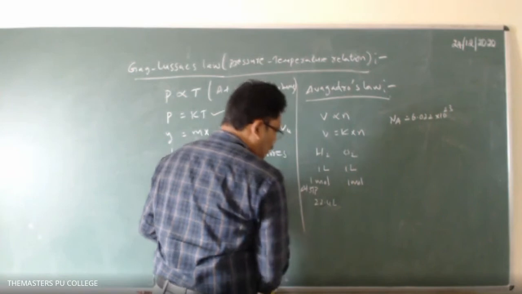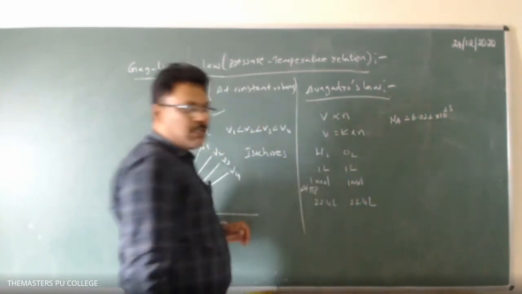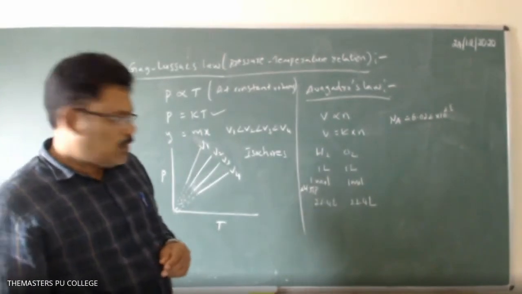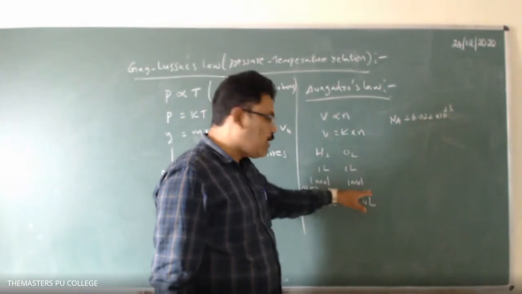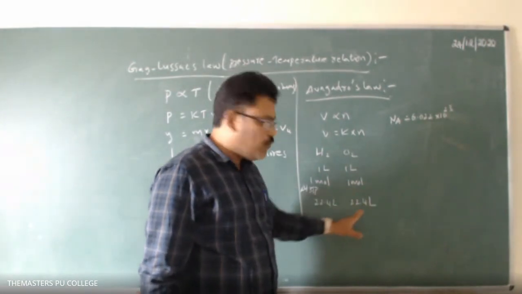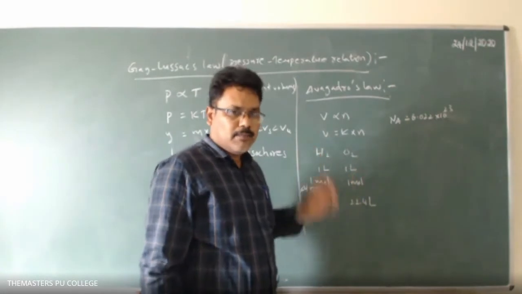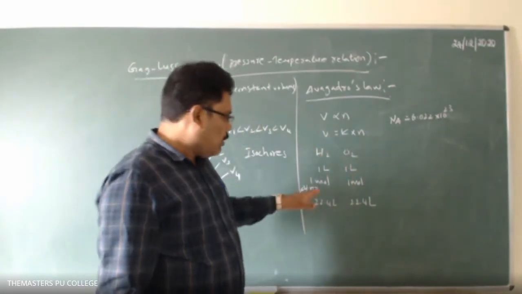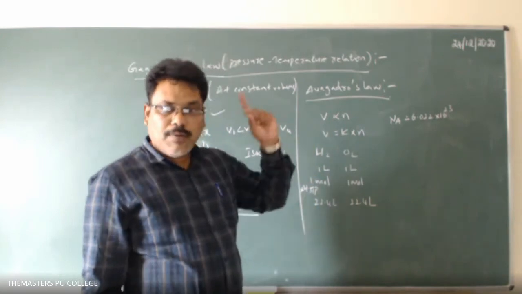22.4 liters of volume. Similarly, O2 also has 22.4 liters of volume, right? So equal volumes of gases we have: 1 mole means 22.4 liters of hydrogen and oxygen we are taking. So the number of gas molecules in H2 gas is equal to the Avogadro number.